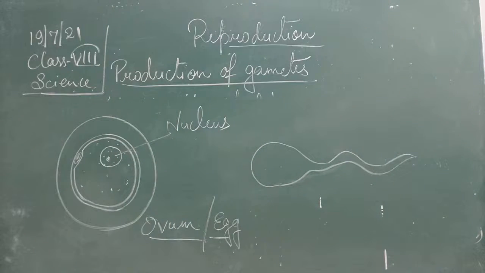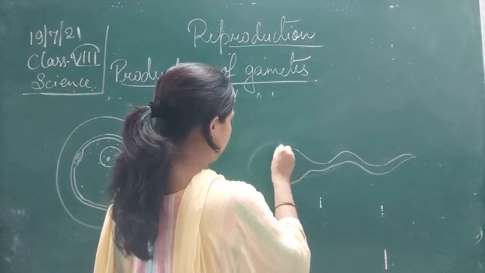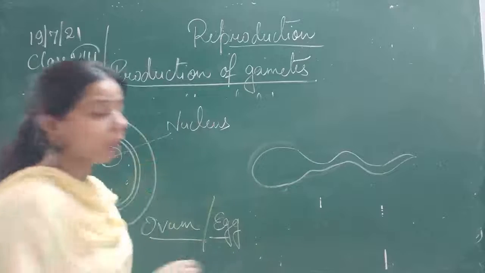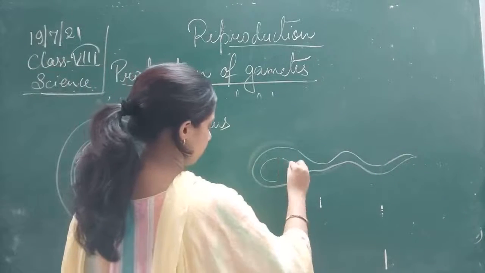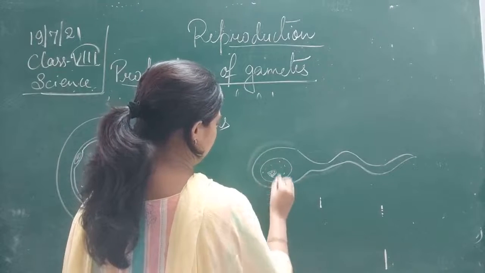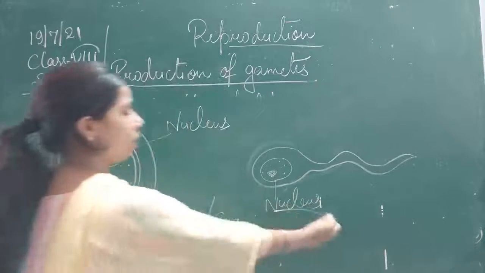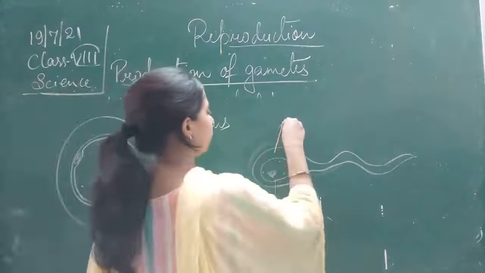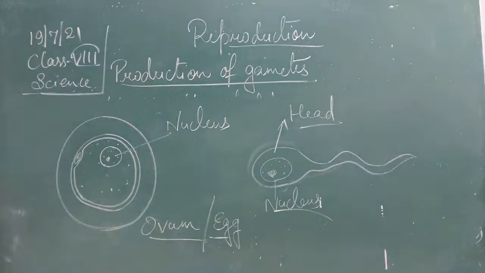So here is the sperm. Basically you will find that it is what? This is the sperm. What is present in it, student? The nucleus. This is the nucleus, and this portion is also called the head.